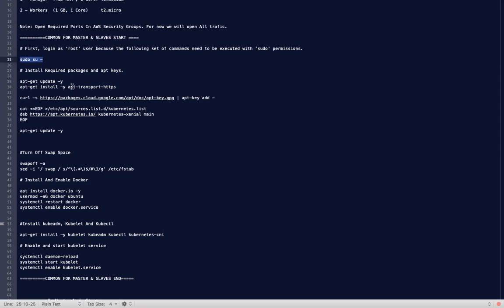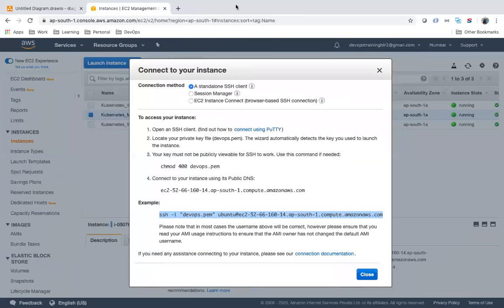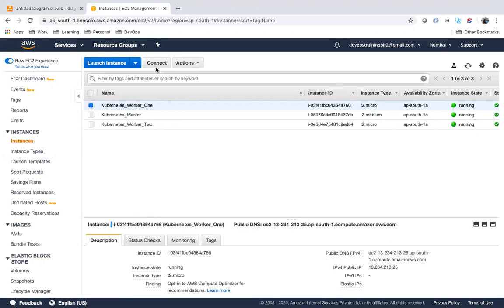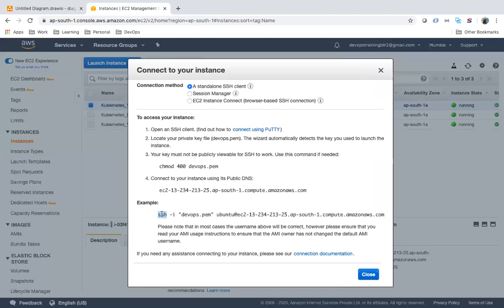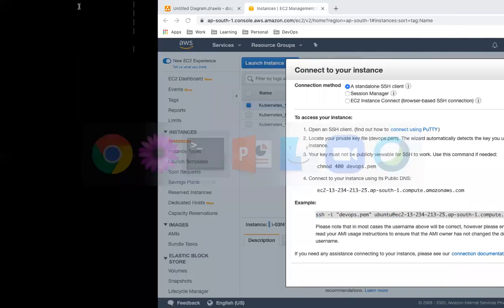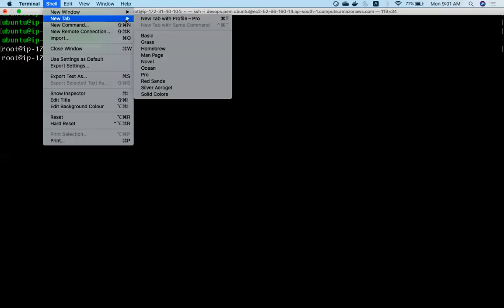You should not skip any command. For now, I will open all three machines in parallel and execute in parallel, but you guys do one by one. I am opening another tab also.